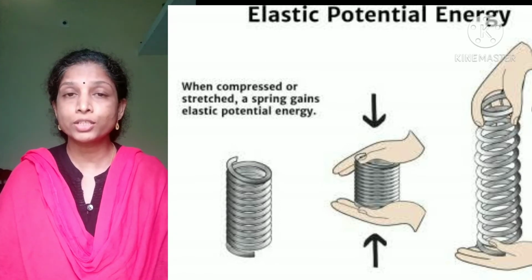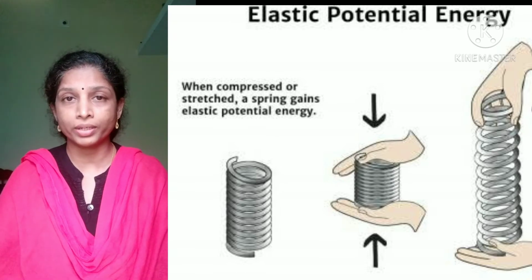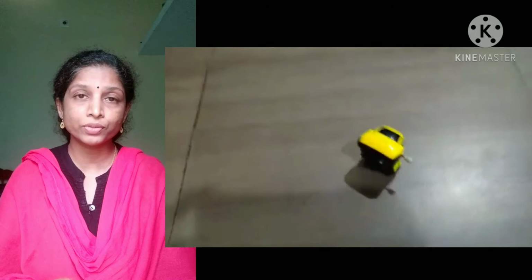Another one is the case of a toy car. We wind the toy car, isn't it? If we are not winding, it cannot move. But when we wind for some time, the spring inside it becomes tight, and when we release, it can move, isn't it? So it is slowly released and it is moving. There, when we wind, elastic potential energy is stored, and this elastic potential energy is utilized for the movement of the toy car. So all these are examples of elastic potential energy.